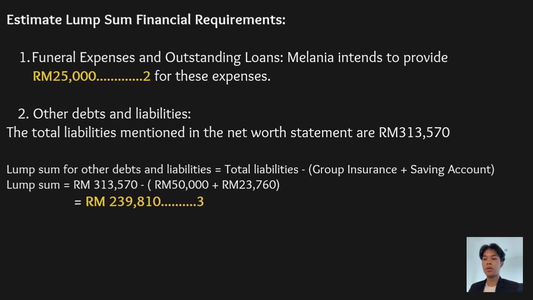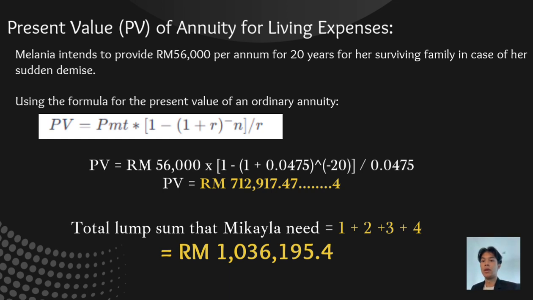15,000 plus the 23,760, and the lump sum is 239,810 ringgit of Malaysia. We put it to the third number. Okay, we haven't finished the present value of annuity for living expenses.